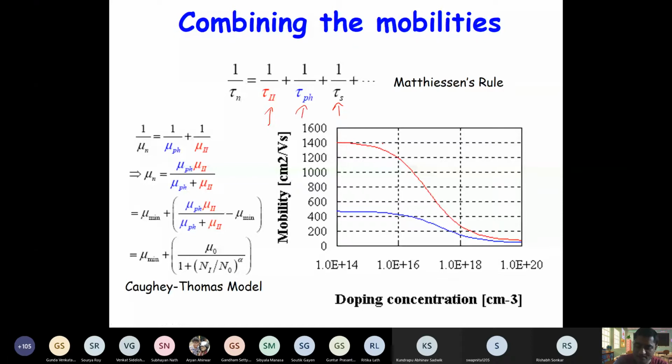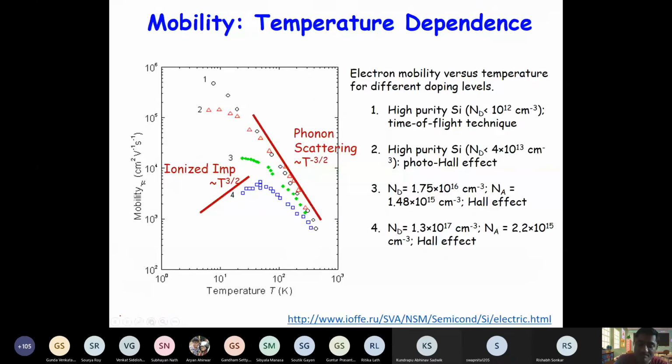mobility changes with doping, and it does change significantly, right? So the change in mobility with doping is basically due to the scattering mechanism, right? And a change in mobility leads to a change in conductivity. So people have measured different mobilities.